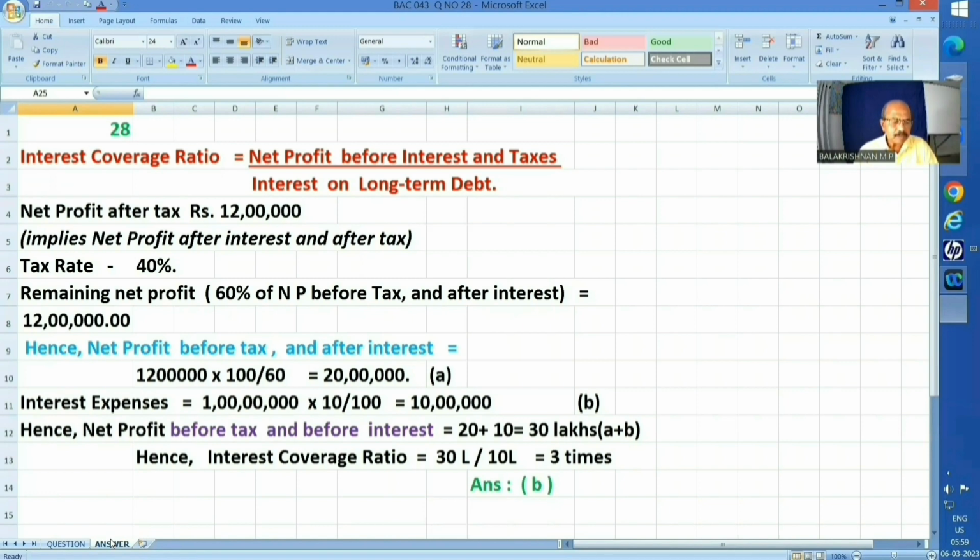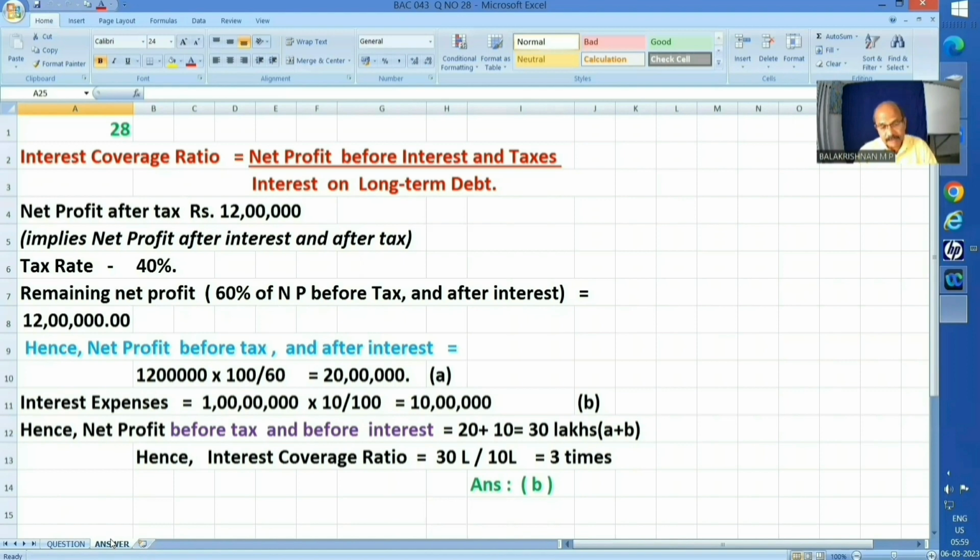Hence, net profit before tax and after interest will be how much? Just divide 12 lakhs by 60%, or 12 lakhs into 100 upon 60. That comes to 20 lakhs. What is this 20 lakhs all about? Net profit before tax and after interest. But still we have to get net profit before tax and before interest. Now, if you add back the interest, we will get that position.